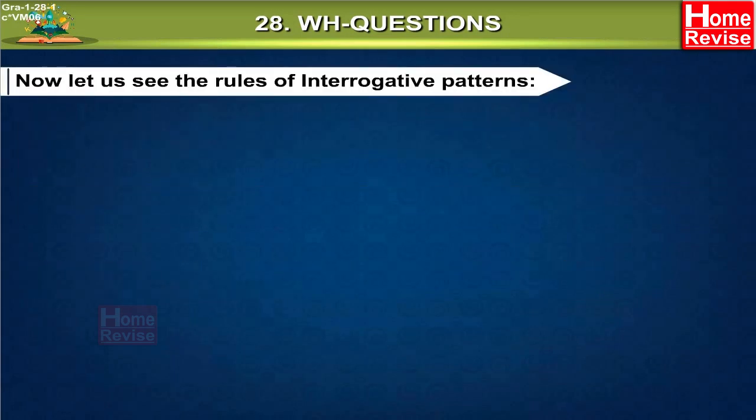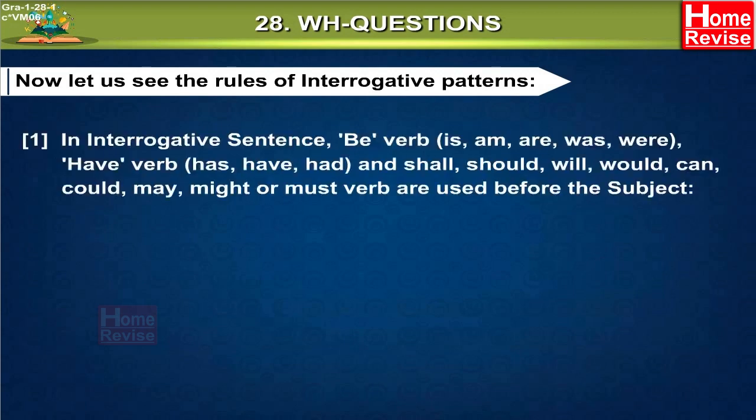Now let us see the rules of interrogative patterns. Rule 1. In interrogative sentence, be verb is, am, are, was, were. Have verb has, have, had.